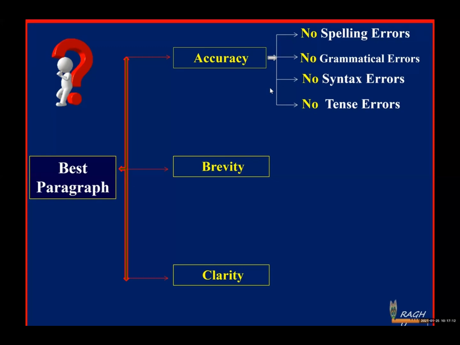Now the second point, how to achieve brevity. How to achieve brevity in your writing? Make sure that in your writing, there will not be any kind of redundancy. What is the meaning of redundancy? Redundancy is nothing but repetition of the same idea, which creates a lot of boredom to the reader.